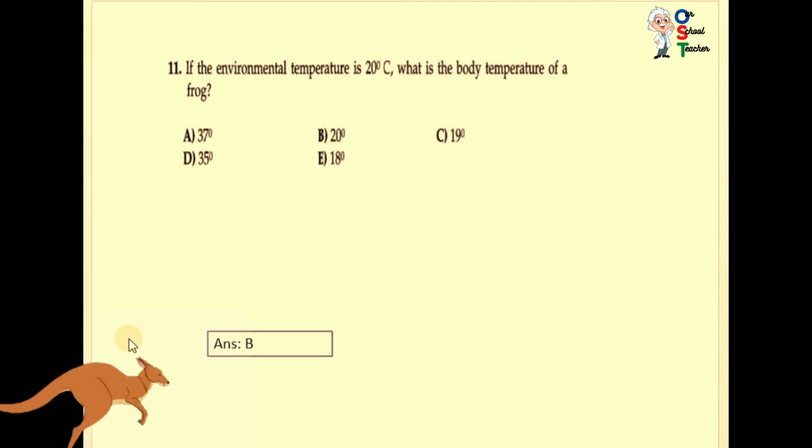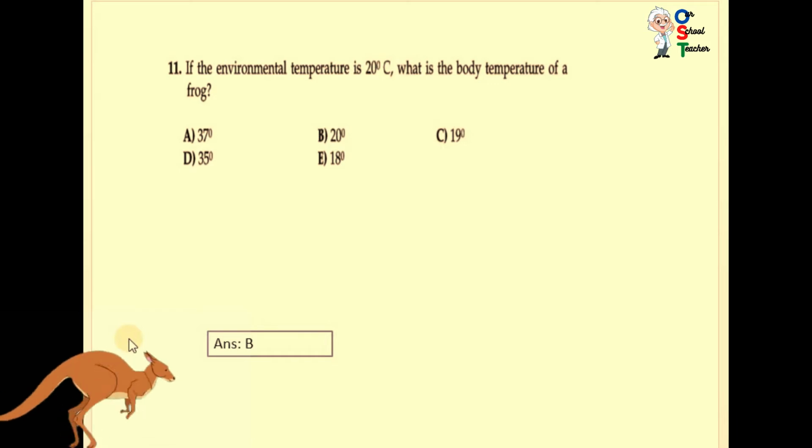In this video, we are going to start from question number 11. We were discussing Benjamin Level paper 2016. Let's start. Question number 11. If the environmental temperature is 20 degrees centigrade, what is the body temperature of a frog?